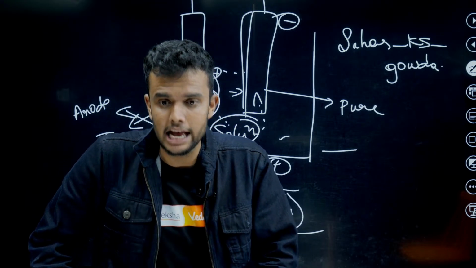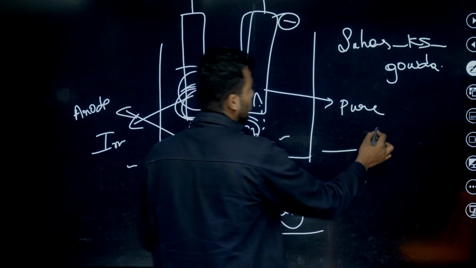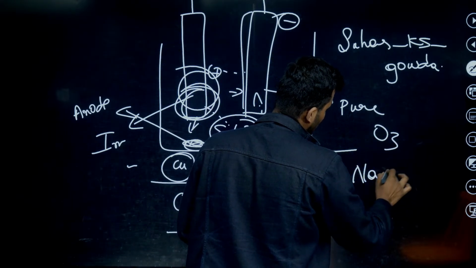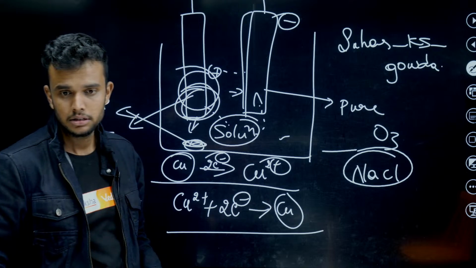Yogesh, please explain ozone layer. Ozone layer is nothing but O3. Brine is nothing but NaCl.